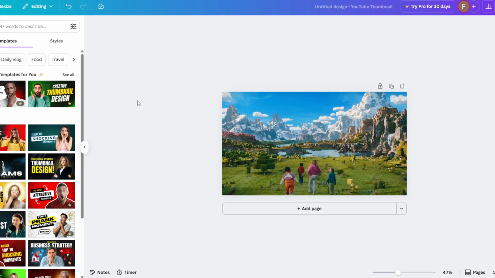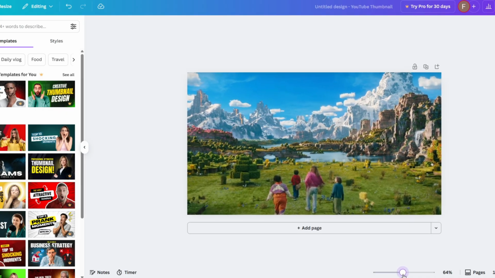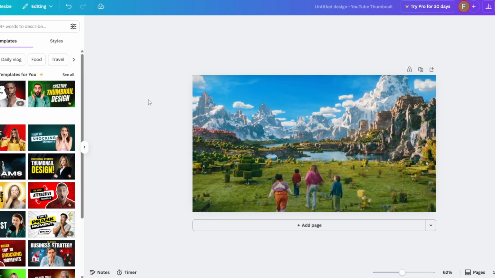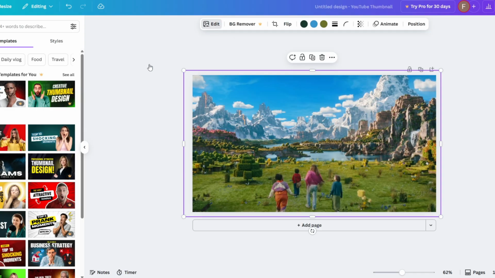Basically go to Canva, totally free site, and you want to open a YouTube thumbnail template. And then you just want to upload a screenshot from one of the most dramatic or emotional moments in the movie, or just the most intriguing parts of the movie. Now then you can just edit a bit of the,